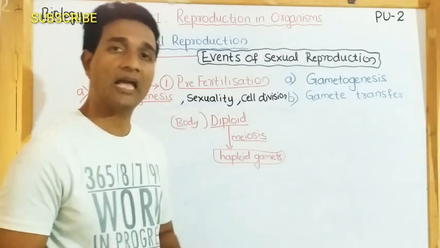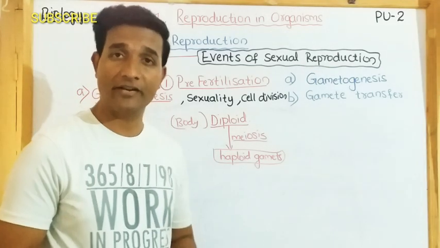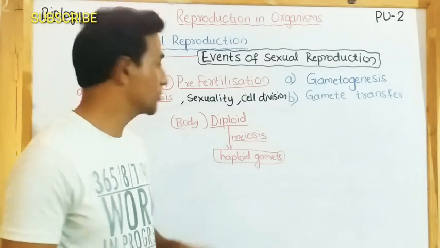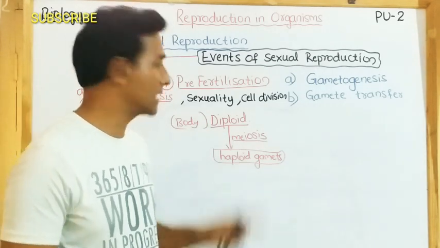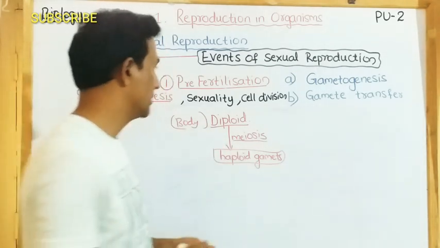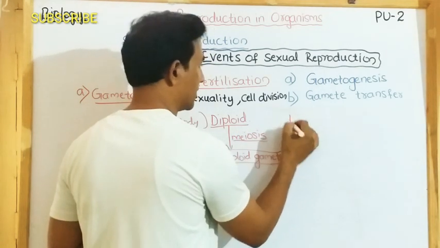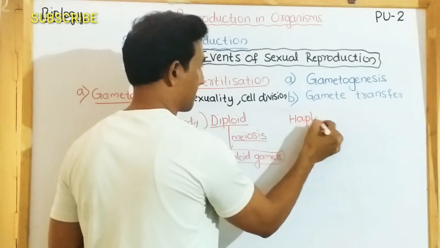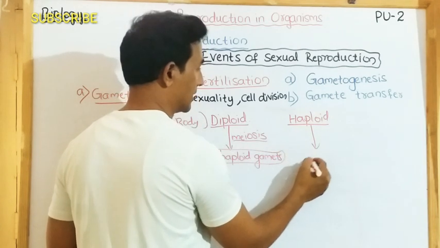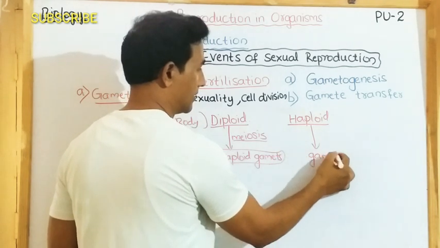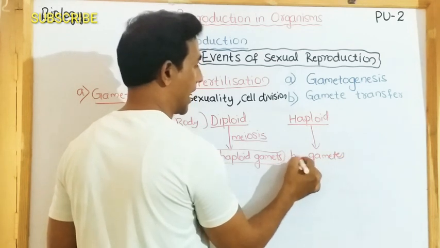Examples for plants: pteridophytes, gymnosperms, angiosperms are diploid, and almost all the animals are diploid in nature. Then when the body is haploid, it has to produce gametes which should also be haploid.